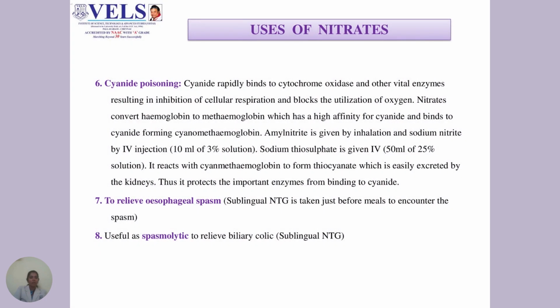Uses of nitrates include cyanide poisoning also. The cyanide rapidly binds to the cytochrome oxidase and other vital enzymes, which results in inhibition of the cellular respiration and blocks the utilization of oxygen. Nitrates convert the hemoglobin to methemoglobin, which has a high affinity for cyanide and binds to cyanide forming cyanomethemoglobin.